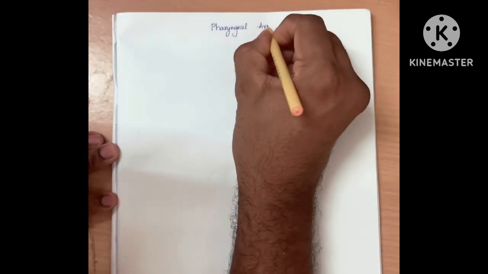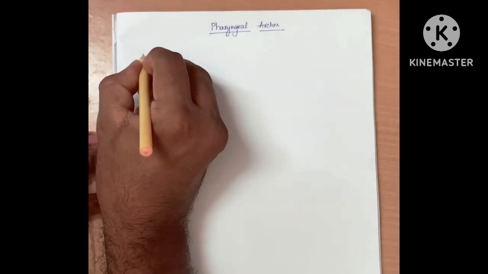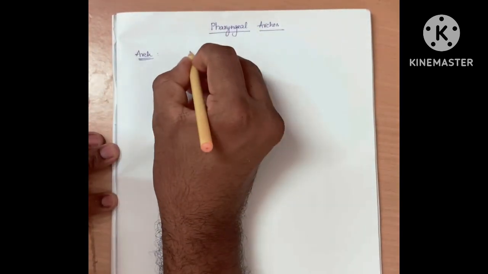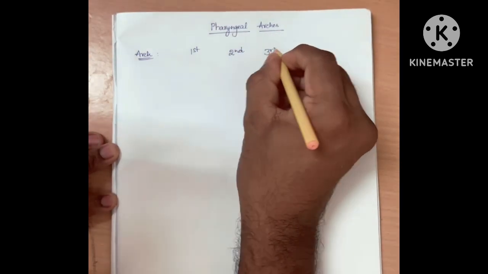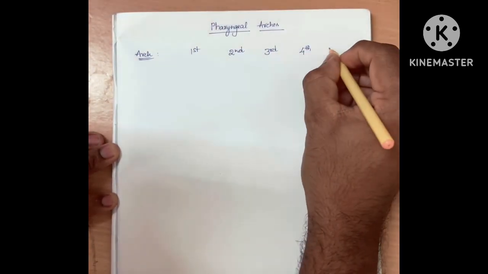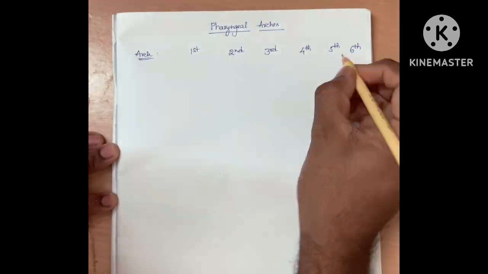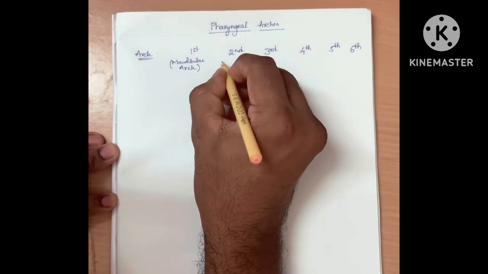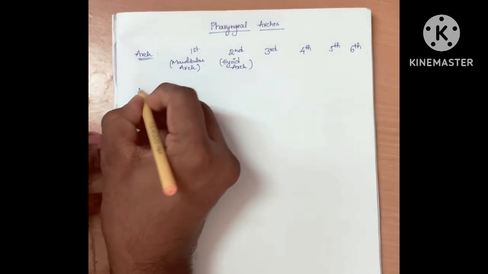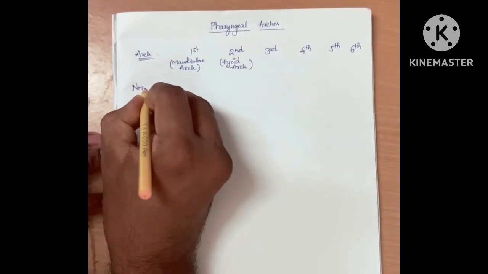Pharyngeal arches and their derivatives. In total, there are 6 pharyngeal arches: first arch, second arch, third arch, fourth arch, fifth one and sixth one. Fifth arch has no derivatives. First arch is also known as mandibular arch and second pharyngeal arch is also known as hyoid arch.